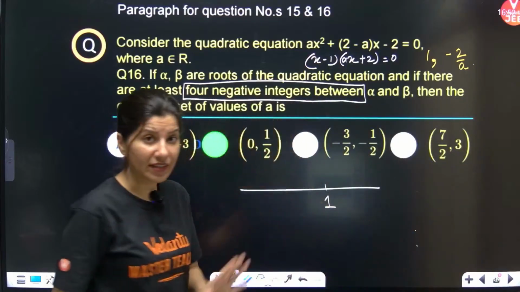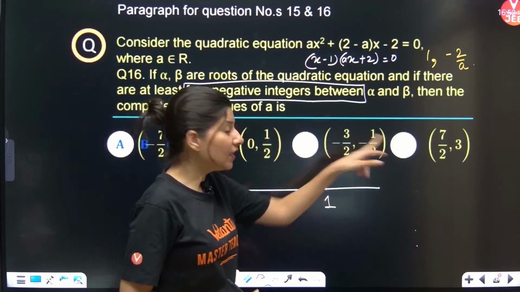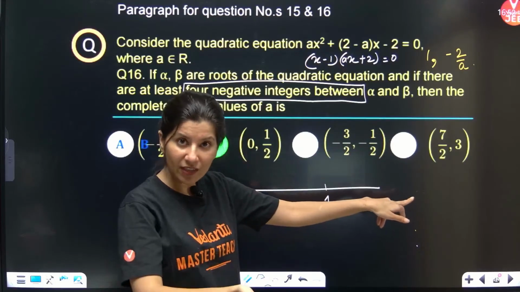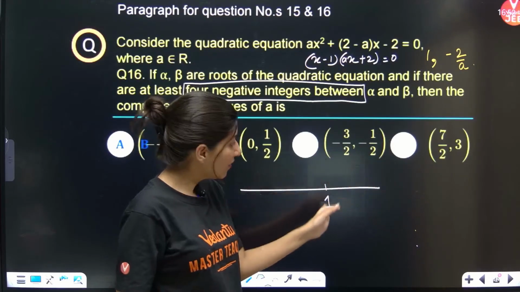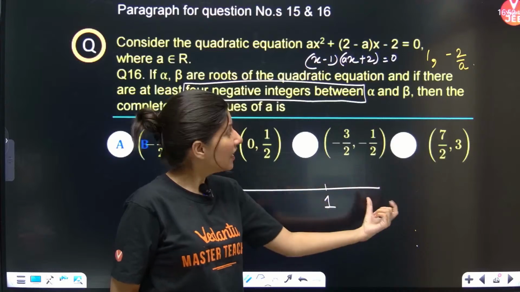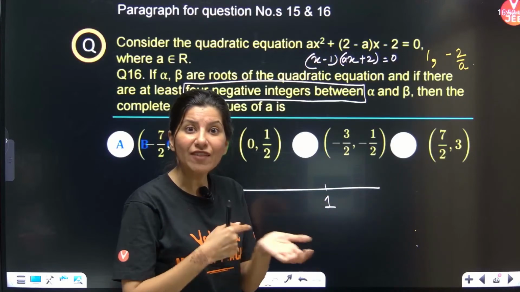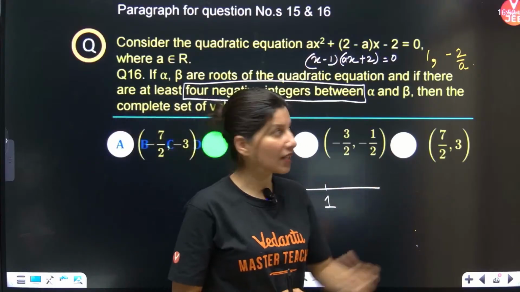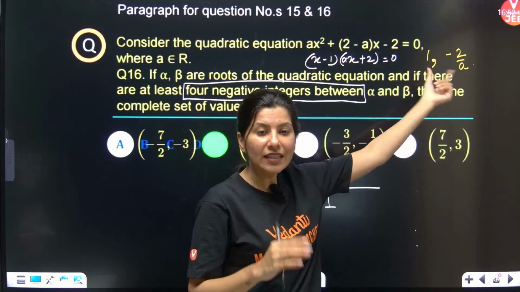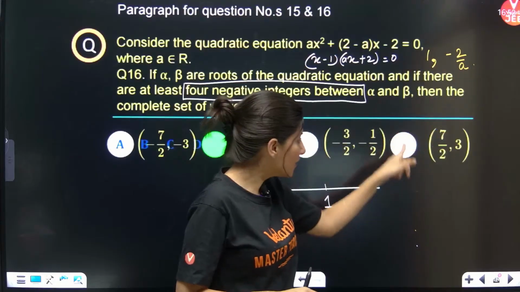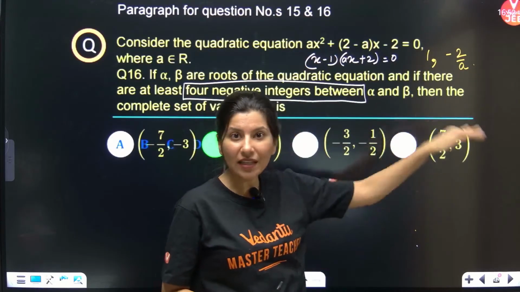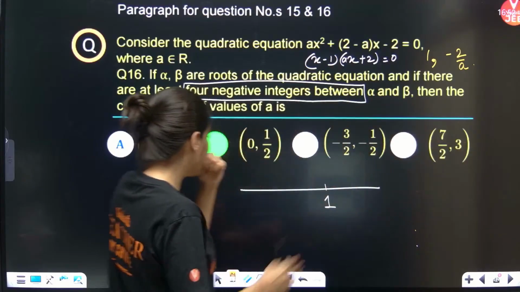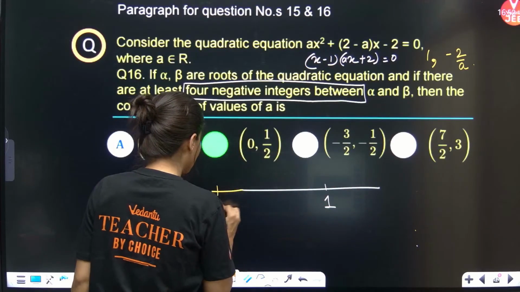Now, one root is fixed, that is x equals 1. Another root can be after 1, that is greater than 1. But if another root is greater than 1, there will be no chance that we have 4 negative integers between 1 and minus 2 by a. I need 4 negative integers between 1 and minus 2 by a. So, minus 2 by a cannot be greater than 1. It should be towards the negative side. This is minus 2 by a.